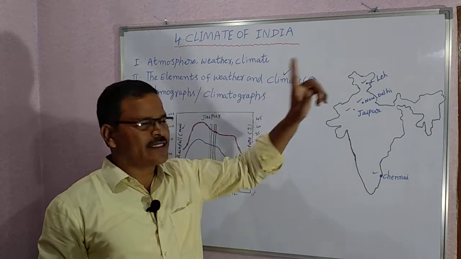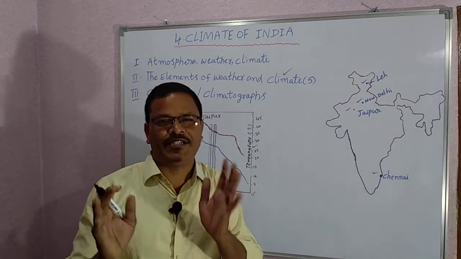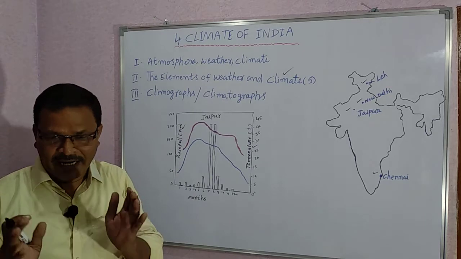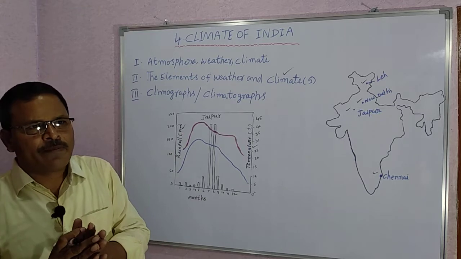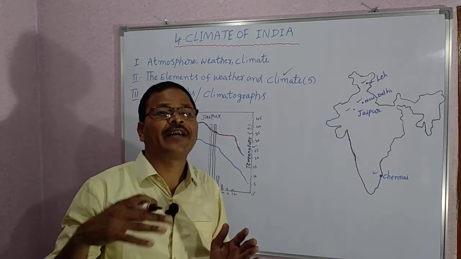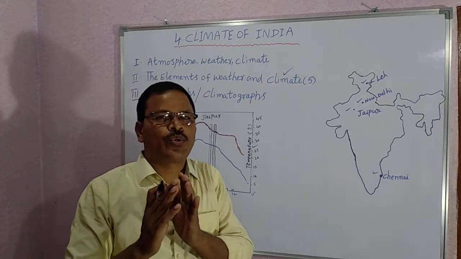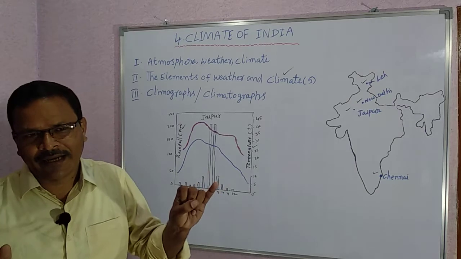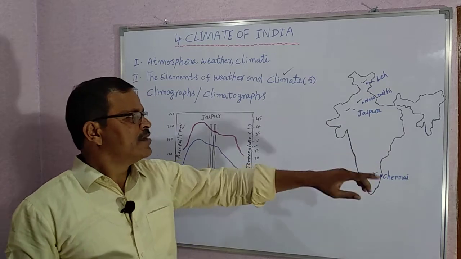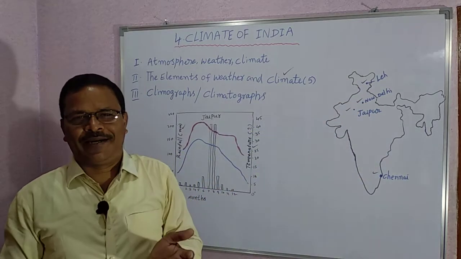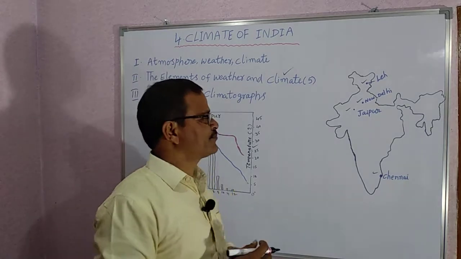What is Leh? Where is it? Leh is a district in Ladakh region. Recently, Ladakh was formed as a union territory. In Ladakh there are two districts: the first one is Leh and the second one is Kargil. Leh is in the lap of the Himalayas, that means in the middle of the Himalayas.